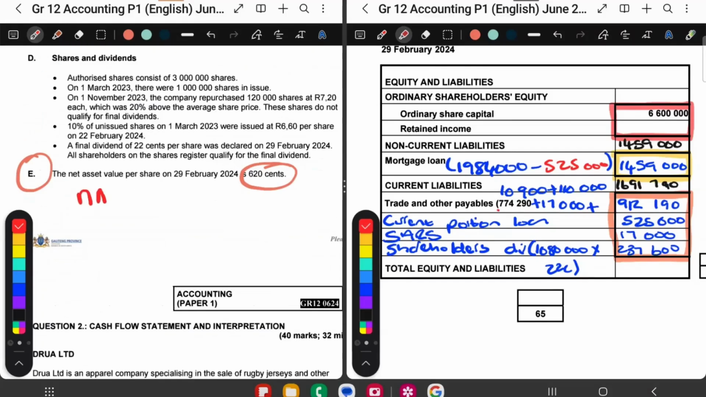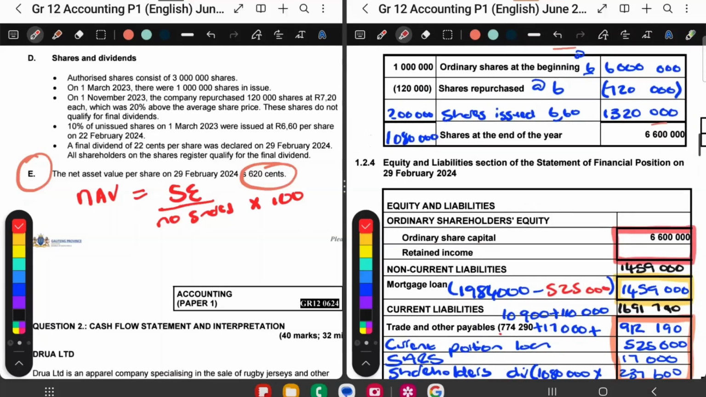I'm going to write net asset value per share is shareholders' equity over the number of shares in issue, times 100. Okay, that's the formula. So the net asset value they gave you is 620 cents, and this is shareholders' equity. We don't have shareholders' equity, but we have the number of shares in issue. It's this 1,080,000. I get it from this amount over there. And then I'm going to times it by 100.